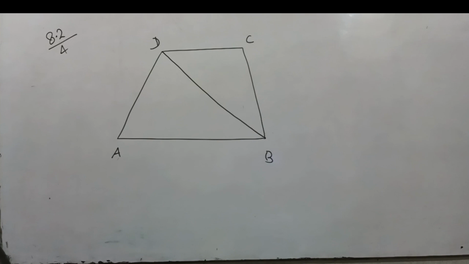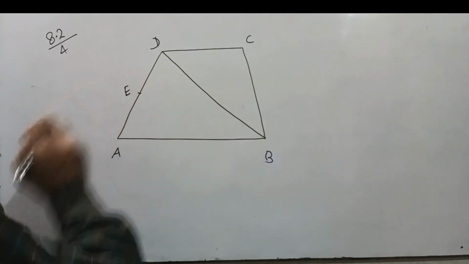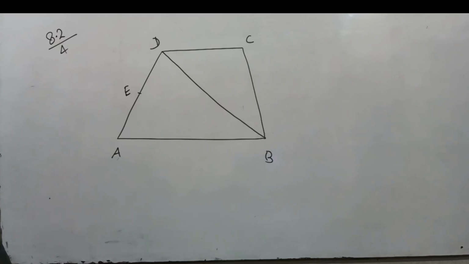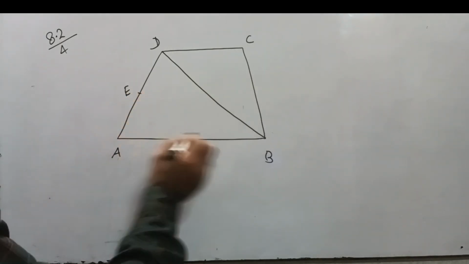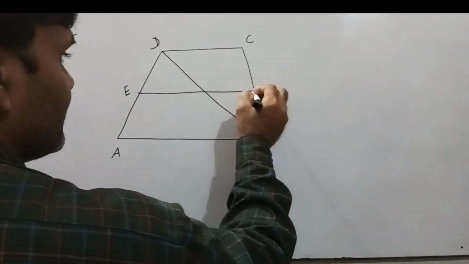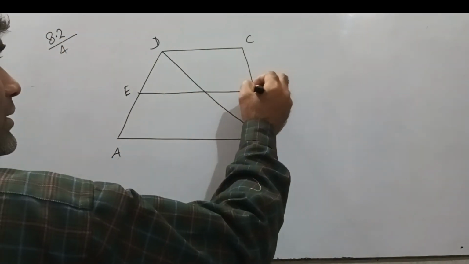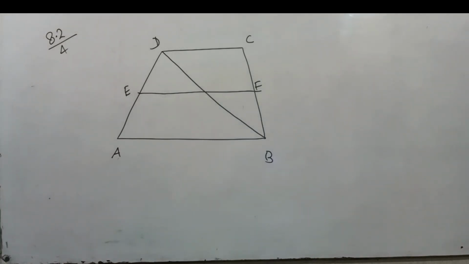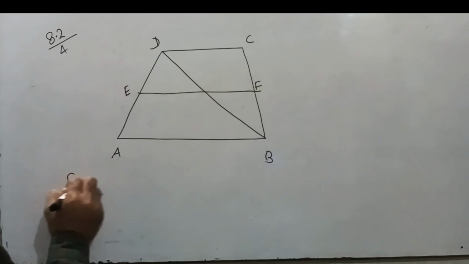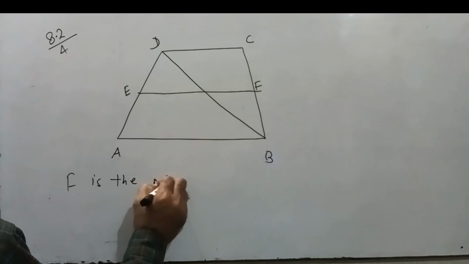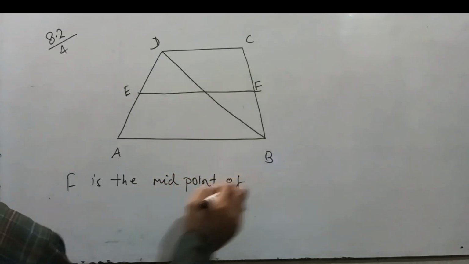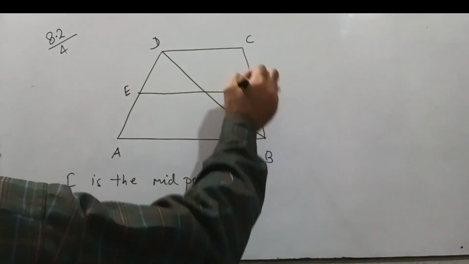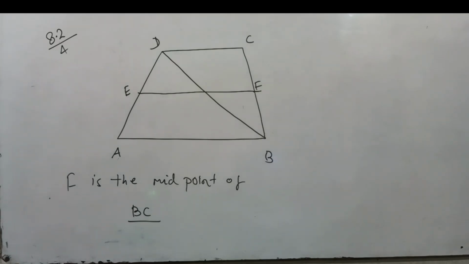E is the midpoint of AD. A line is drawn from E parallel to AB, intersecting BC at point F, so that F is the midpoint of BC. We have to prove that F is the midpoint of BC. See how we will do it, watch carefully.